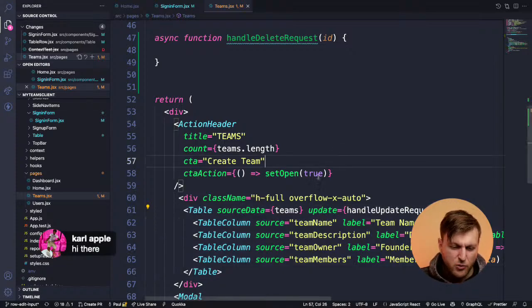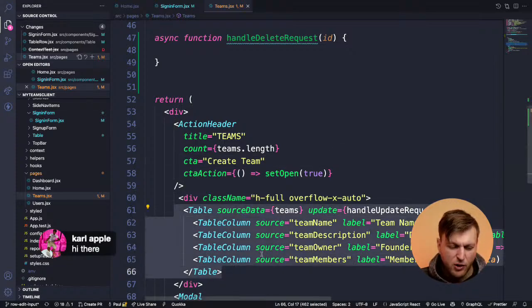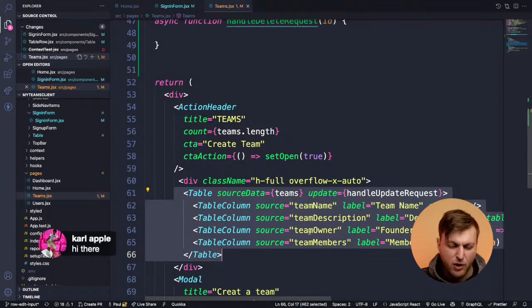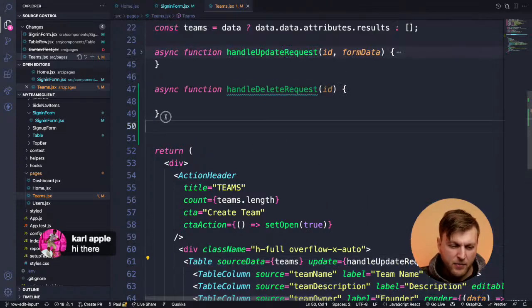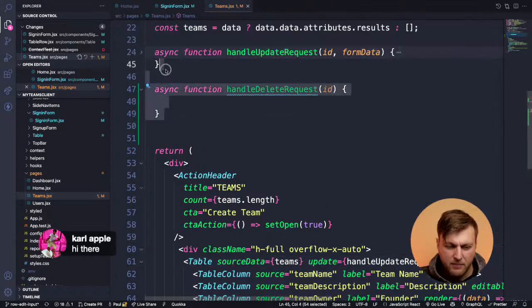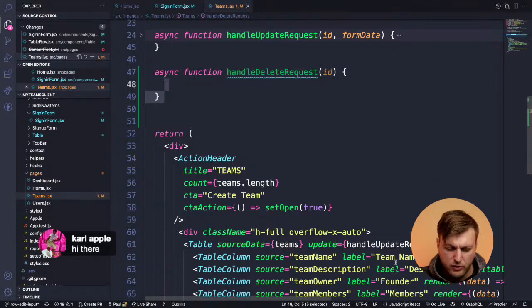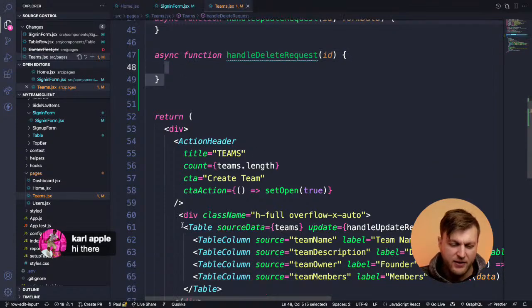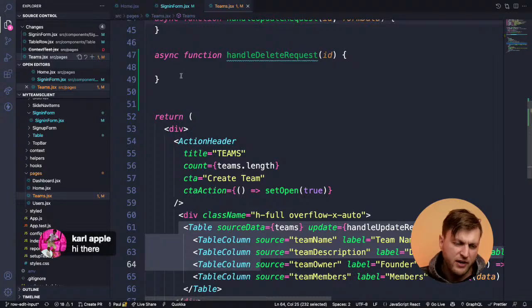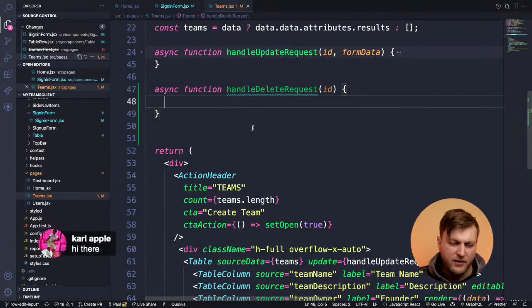Good to see you. And so you will have a bunch of different tables, and so you don't want the table to know what data. You just want it to be able to display the data. Otherwise, it's not going to be flexible. And that's why I am passing these functions to the table, because this way I could have a teams table, a user table, a whatever table. And depending on what table it is, I could pass whatever requests I want.